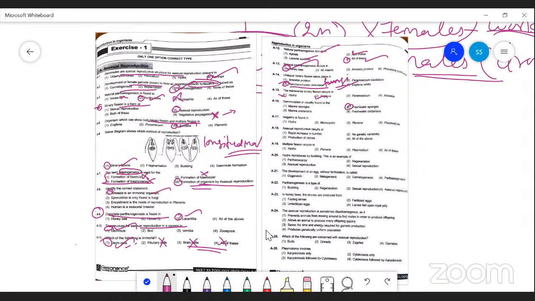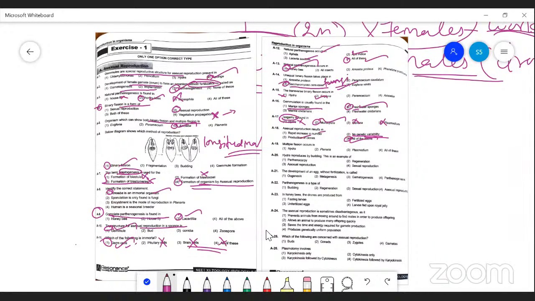Gemmulation is in freshwater sponges. Here the option is given as marine sponges also, but you have to select freshwater sponge as the correct one. Isogamy means similar types of gametes are used, for example Monocystis. In the remaining three, only the asexual method of reproduction takes place. Asexual reproduction results in rapid increase in number, no genetic variation, and the production of clones.